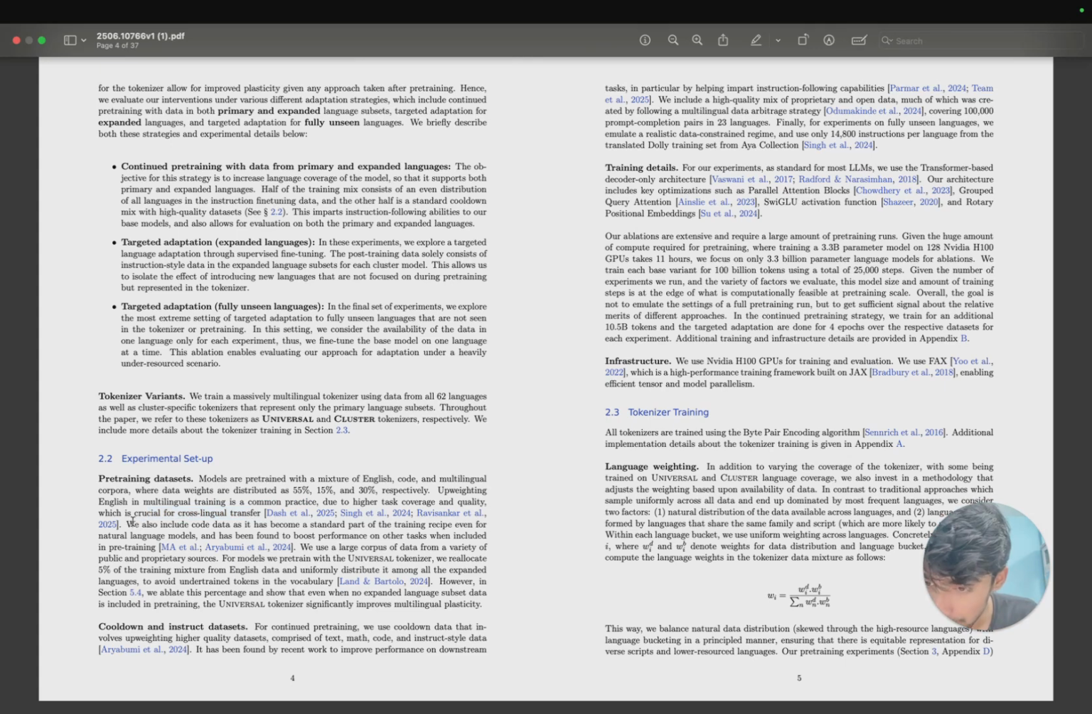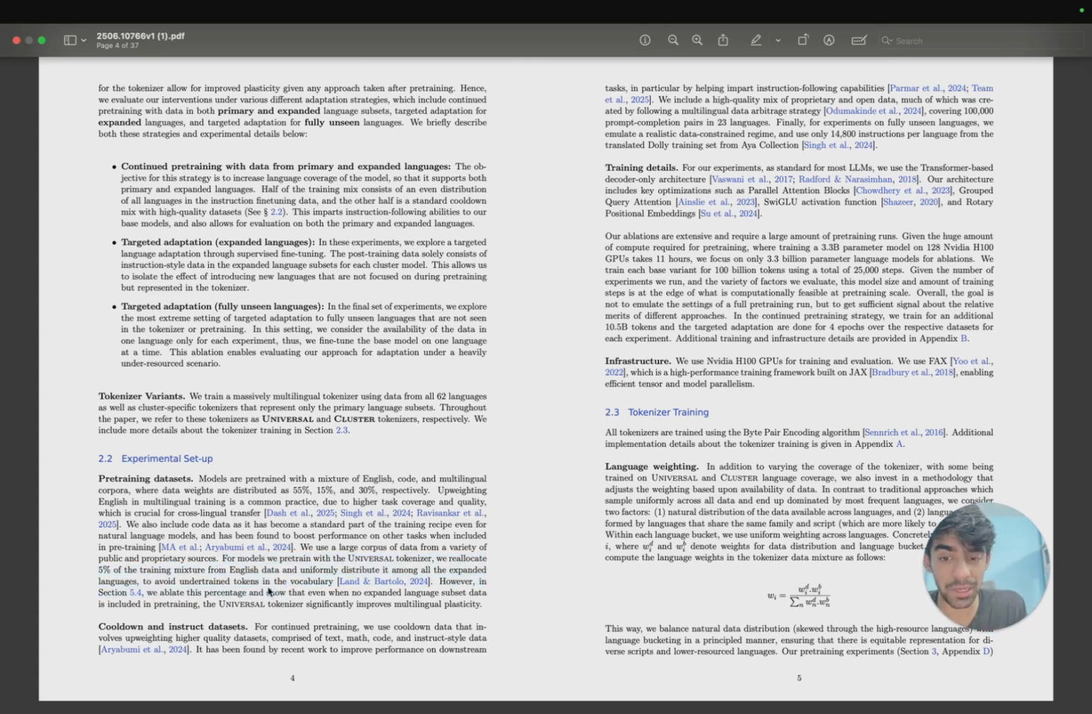Okay. We'll also include code data as it has become a standard part of the training recipe, even for natural language models, because it has been found to boost performance on other tasks included in pre-training. I think this is very normal to people who have studied algorithms in general. Now they use a large corpus of data from a variety of public and proprietary sources. Proprietary sources, I think it's very easy to say nowadays, but a lot of conferences won't accept that, right? Anyways, that was not related to this paper.